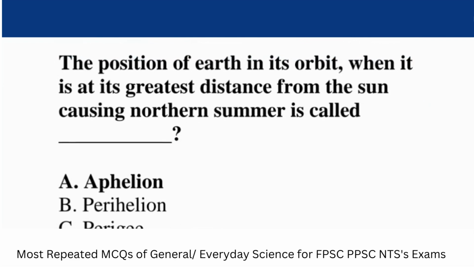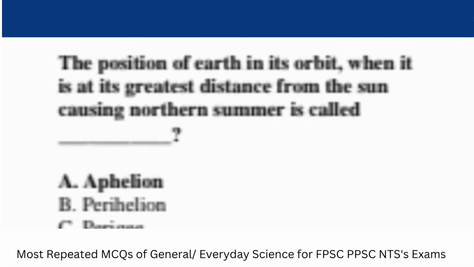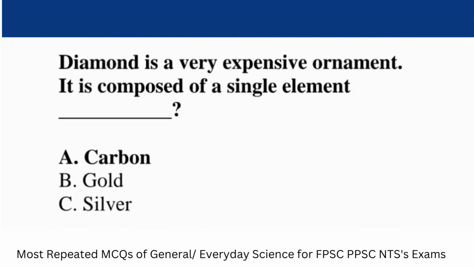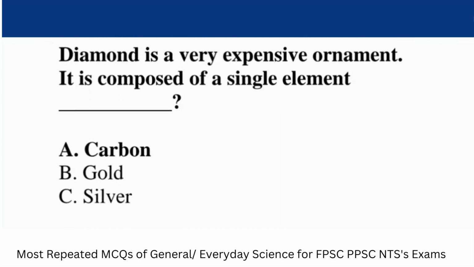Question: the position of Earth in its orbit when it is at its greatest distance from the Sun, causing northern summer, is called? Answer: aphelion. Question: diamond is a very expensive ornament. It is composed of a single element. Answer: carbon.